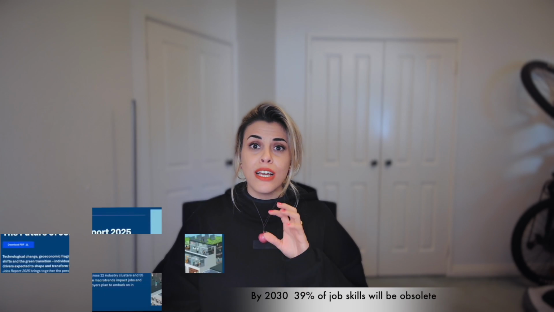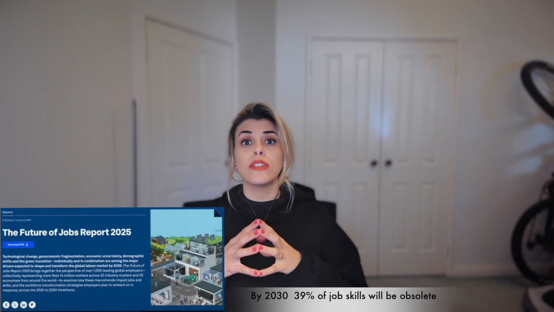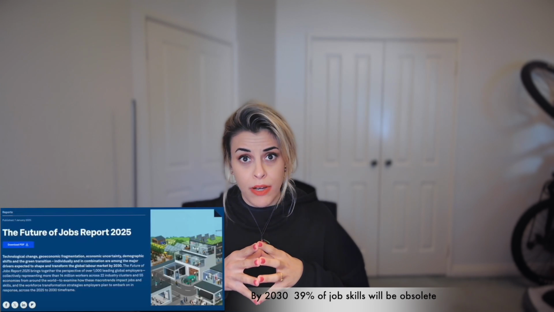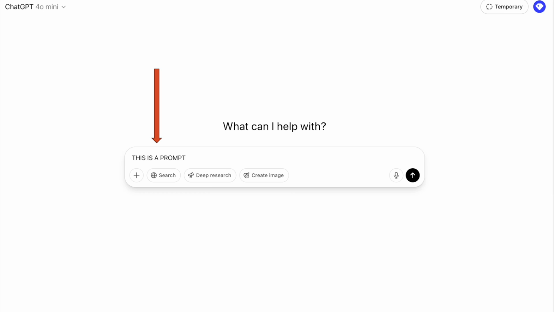Where everyone's concerned about AI taking over their jobs, it's time to talk about what roles are actually created by AI. One of those roles is prompt engineering. Before we move on to what prompt engineering is, we should start with what a prompt is. A prompt is actually a text that you put in a chatbot, such as ChatGPT. So why is it important to write a good prompt?